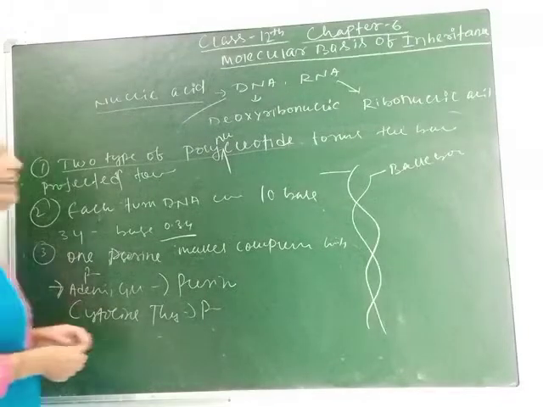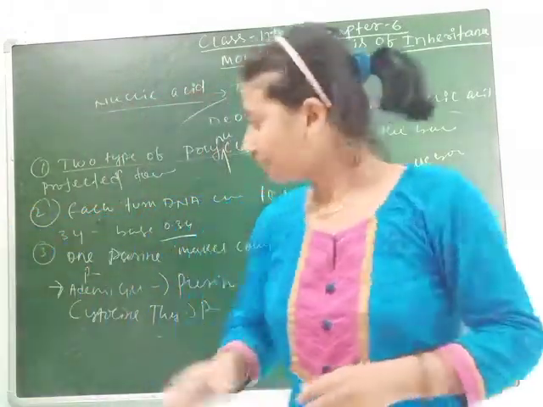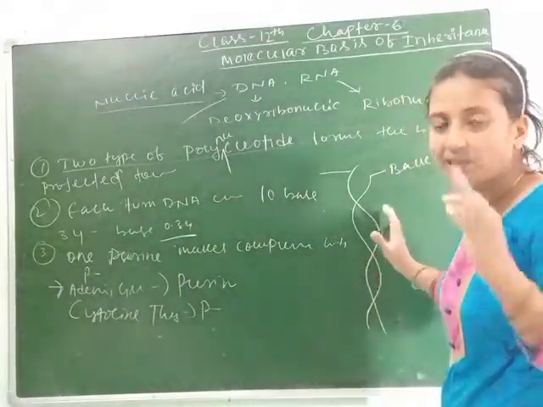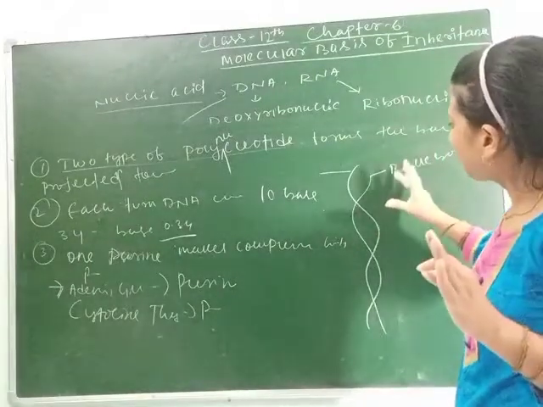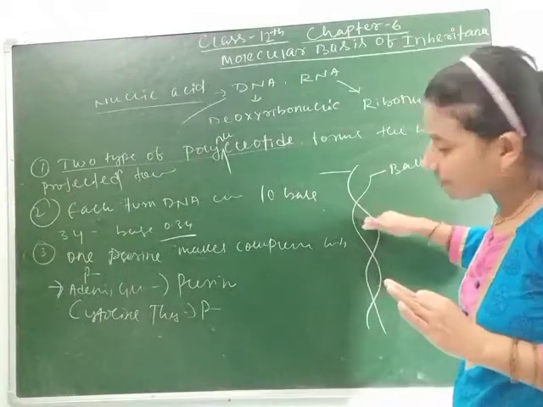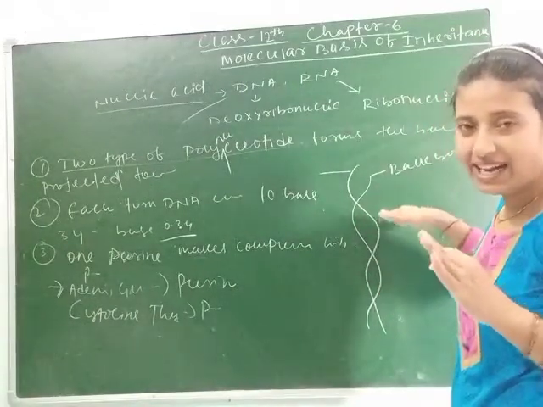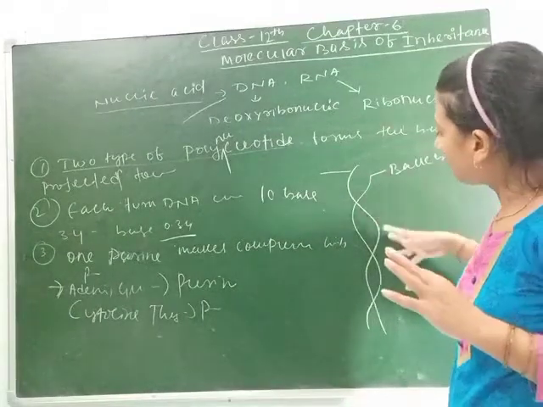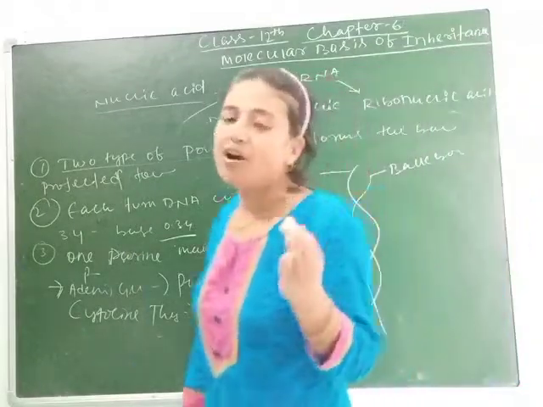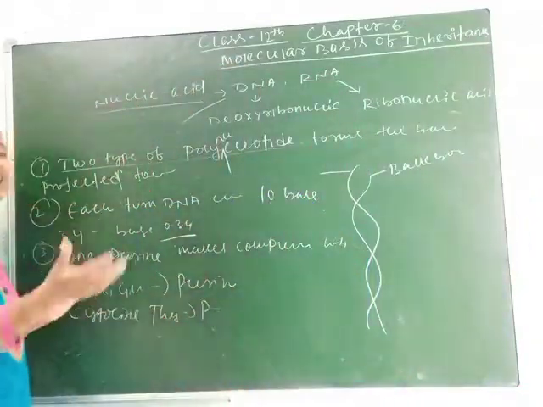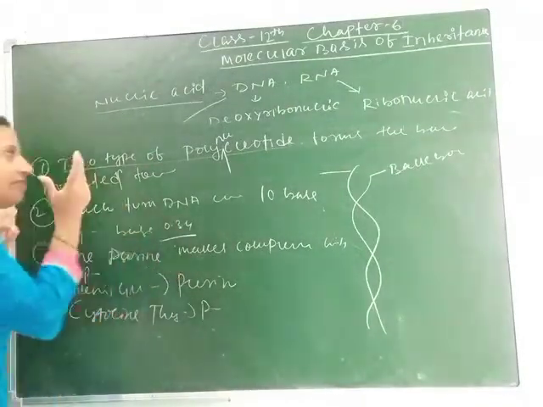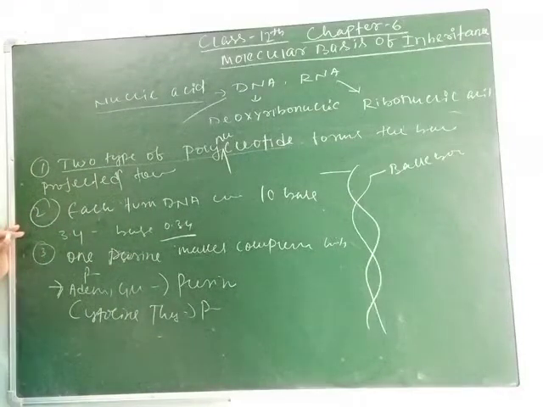Clear, students? Now let's understand what is central dogma. First, I have drawn the structure of DNA and already explained the salient features. Means what its backbone consists of, how many base pairs it contains, what these base pairs are made up of, how they act as genetic material, what is the length of each strand, what is the length of base pairs, who discovered the double helical structure of DNA. These are the salient features. There is nothing to be worried about. You can write the points by yourself. This is your task. Clear, students?